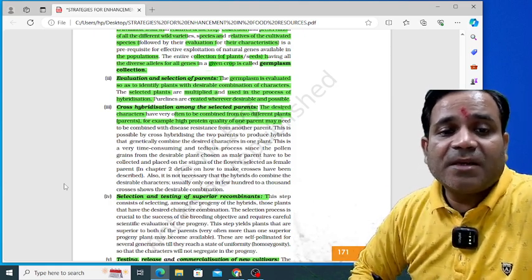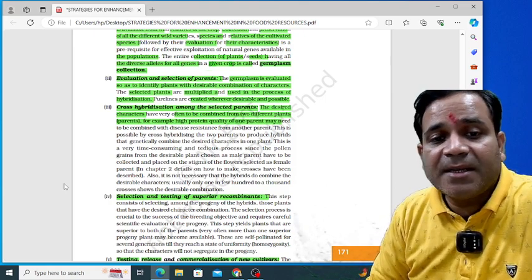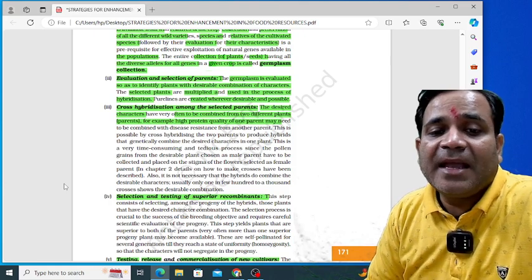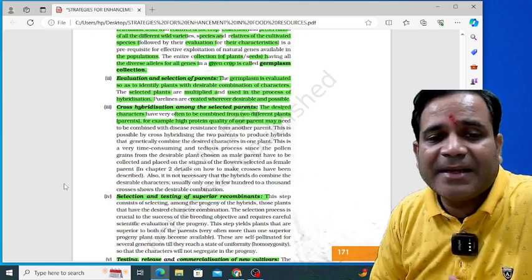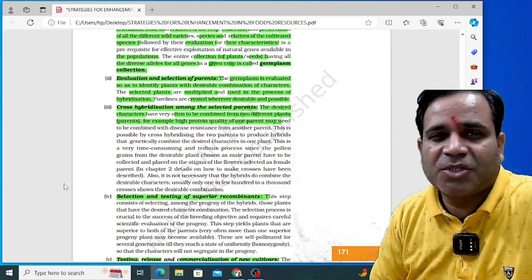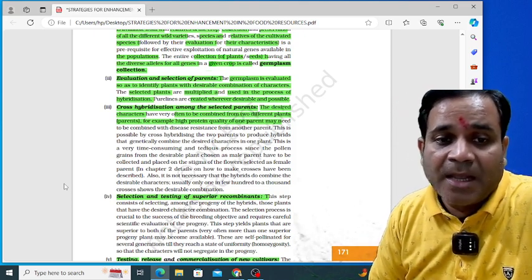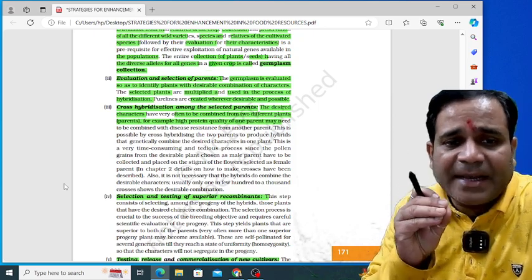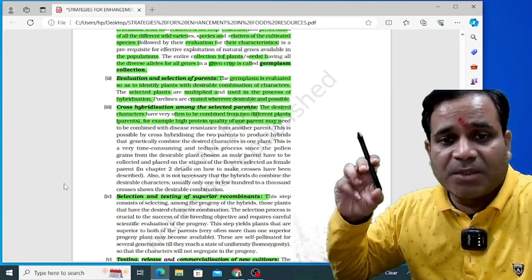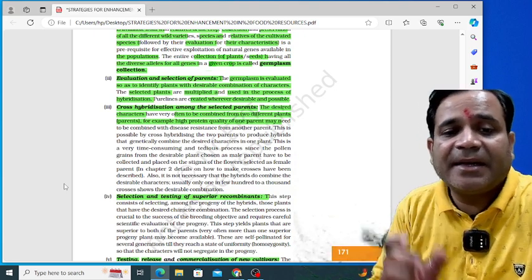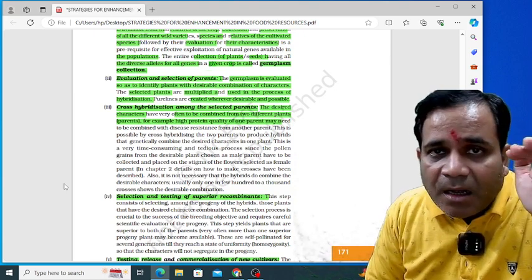So this is possible when cross-hybridizing the two parents to produce a hybrid. It is a very time-consuming and tedious process. The transfer of the pollen grains from anther to stigma is known as pollination, right? Now, the pollen grains from the desirable plants chosen as male parents have to be collected and placed on the stigma.